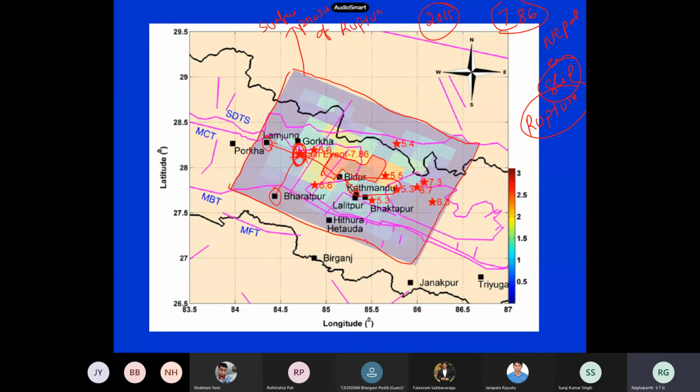But when this earthquake occurred, at Lamjung there was very little damage. At Kathmandu and Bidur, there was very high damage. The epicentral distance to Lamjung was very small, whereas to Kathmandu it was very large. So you tell me, which distance should you use here, which represents the correct distance?